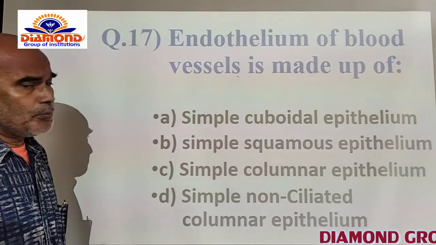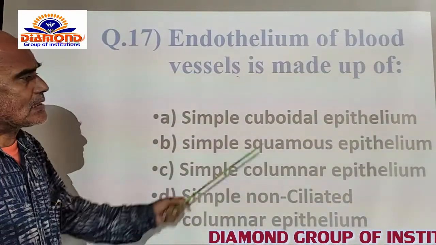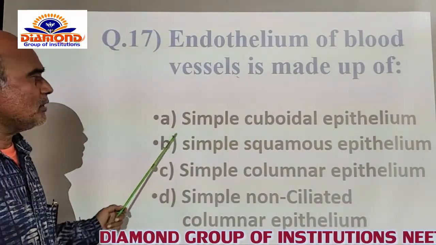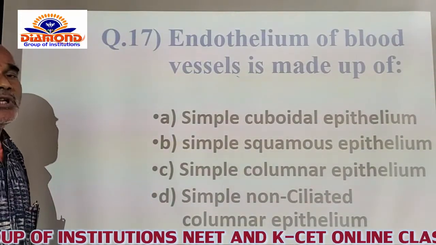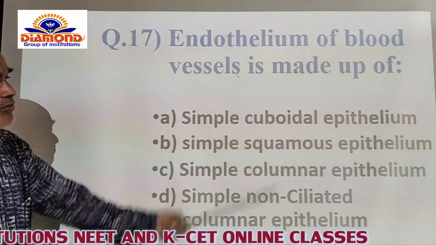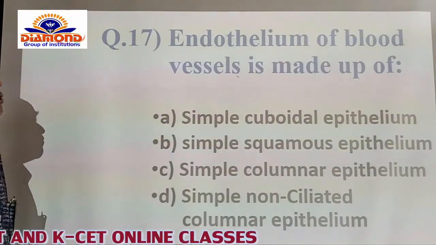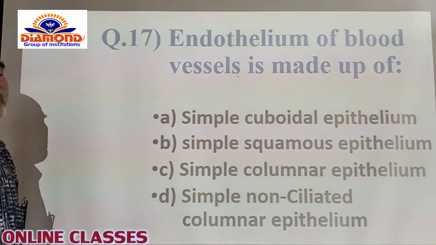The simple cuboidal epithelium is confined to the excretory system or the nephron. Option B, the simple squamous epithelium, is the only correct option. The simple squamous epithelium unites to form the endothelium of the blood vessels.